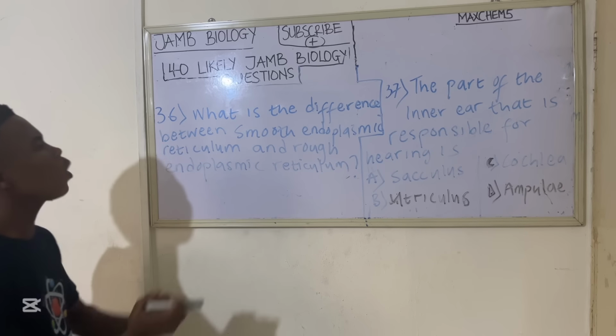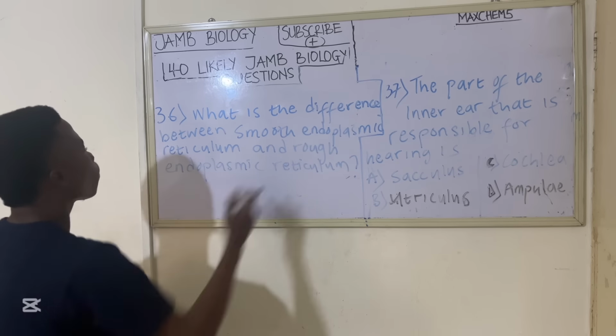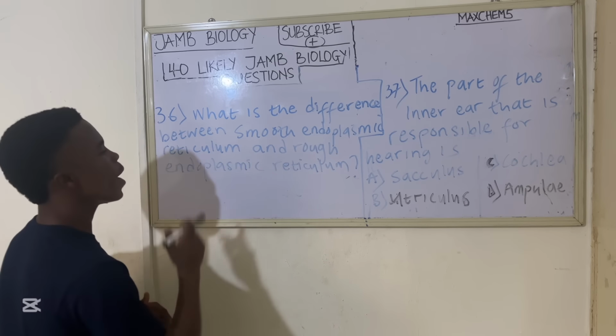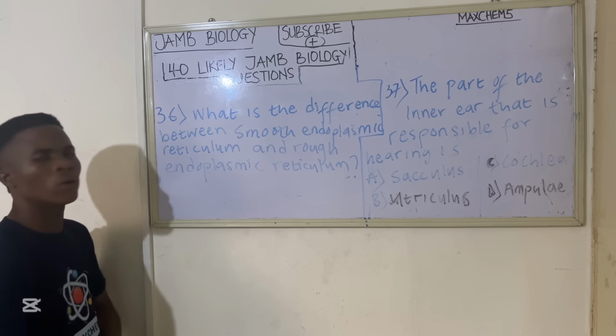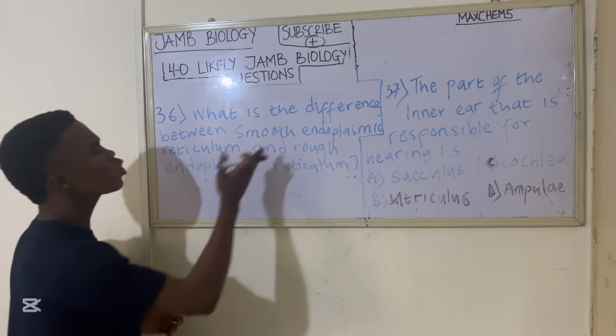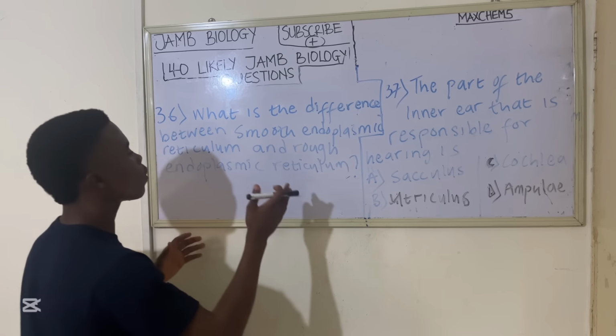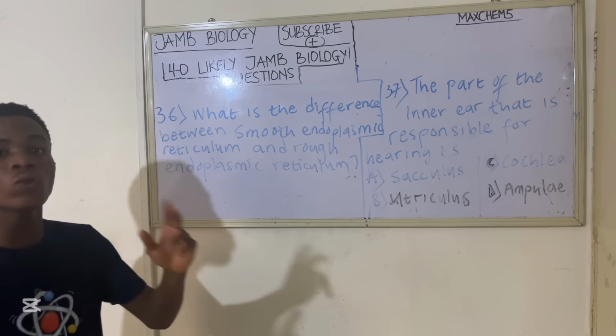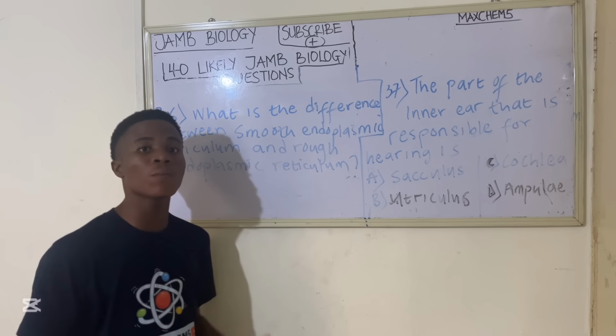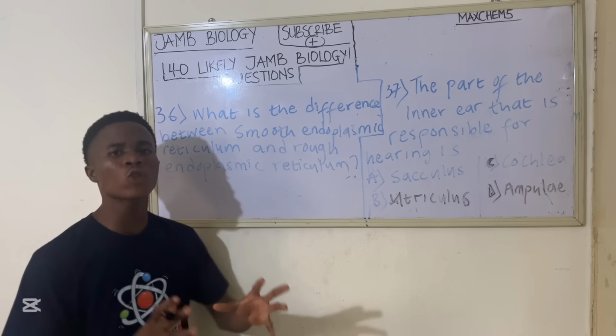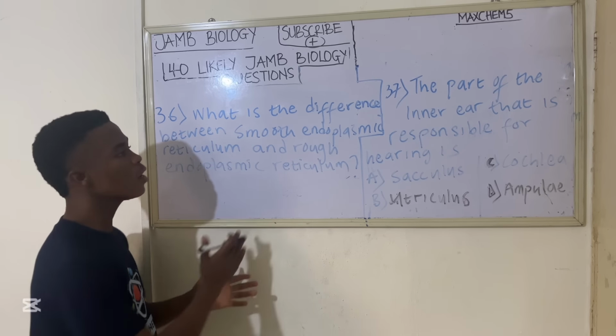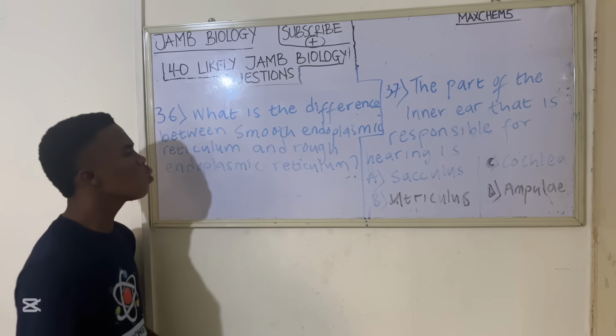The next question is, what is the difference between smooth endoplasmic reticulum and rough endoplasmic reticulum? Let me quickly explain this. Smooth endoplasmic reticulum and rough endoplasmic reticulum are two different types of endoplasmic reticulum. Endoplasmic reticulum is just a network of membranes that can be divided into smooth and rough.